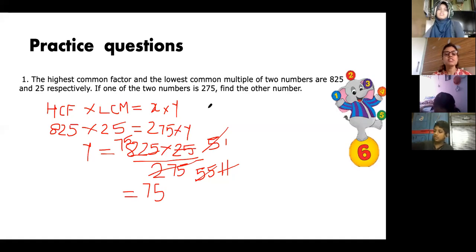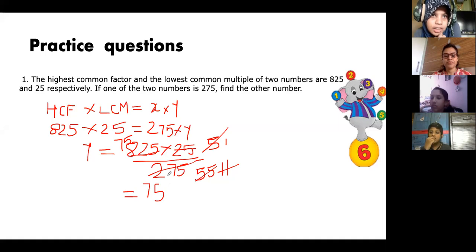Listen, everybody. Ma'am, so we are dividing 75 and 11, 825 and 11. Zainab, tell me. 825 and 11 we are dividing. Yes, 11, because 11 ones are 11 and 11 75s are 825. So the denominator is all gone, only the numerator 75 is left. So 75 is the answer.